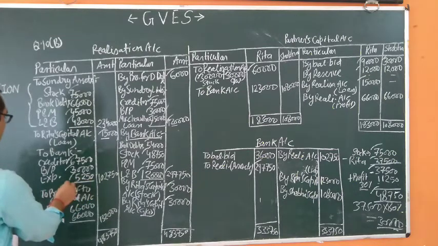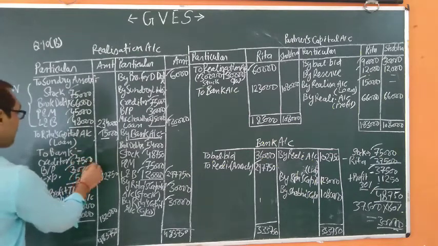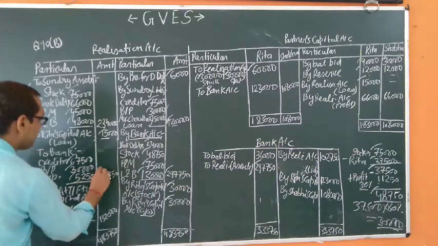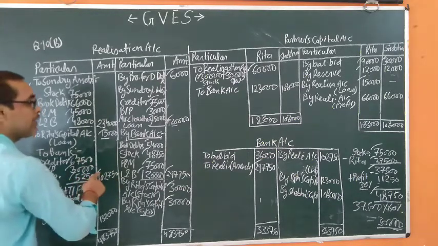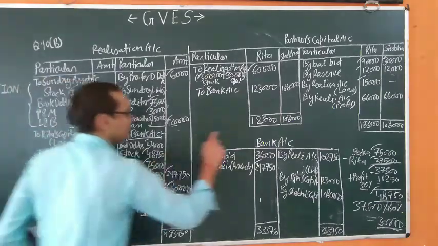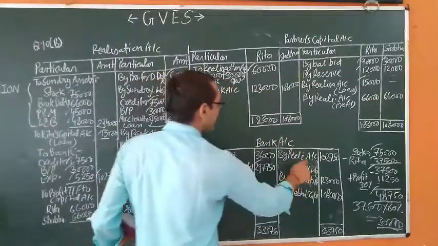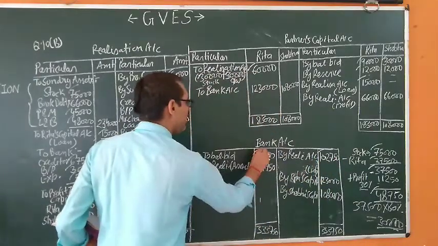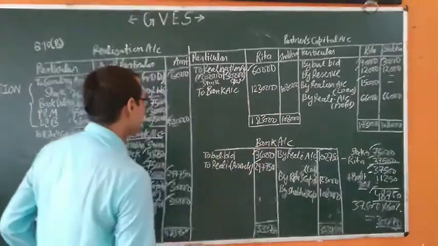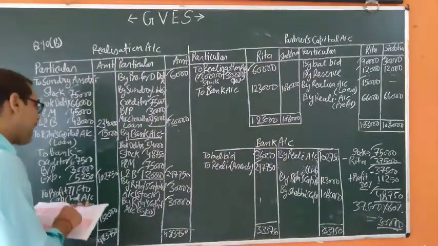5,250 for the realization. The total payment was 1,02,750. This is a payment, that's why it is posted on the credit side of the bank account, 1,02,750. This is the opening balance of the bank account, 36,000.